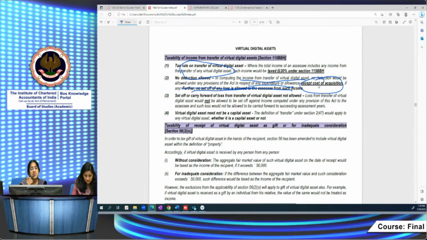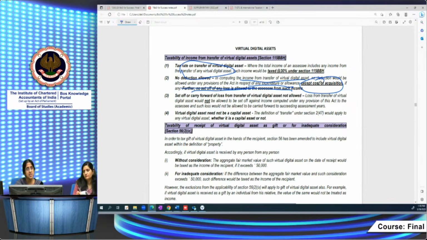Also, set off or carry forward of loss on transfer of a virtual digital asset is not allowed. Suppose on transfer of a virtual digital asset, I incur a loss. That loss cannot be set off against any other income, neither can it be carried forward for set off against income from the same source. Nor can I set it off against some other income. So both are not permissible, nor is carry forward permissible.